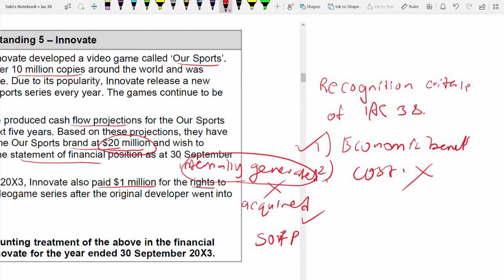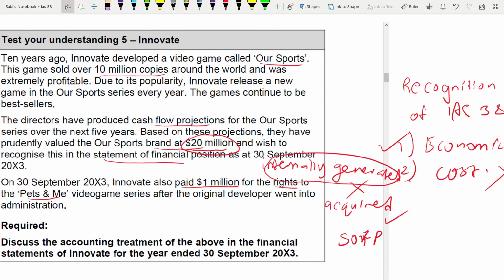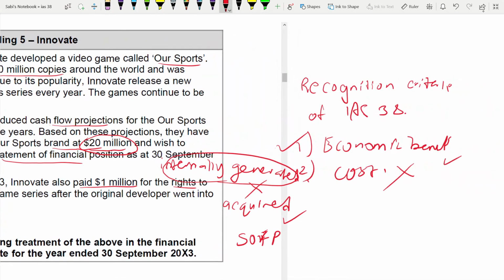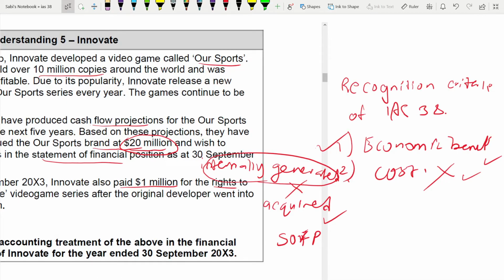Okay. Coming to the 1 million that you have given to the Pet and Me brand. This Pet and Me brand was purchased for 1 million. So it satisfies both the economic benefit and also the cost. Therefore, you can measure this in the statement of financial position, the 1 million.